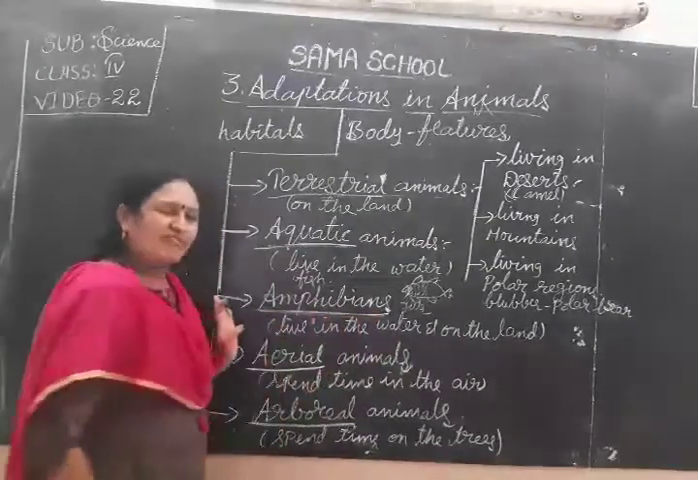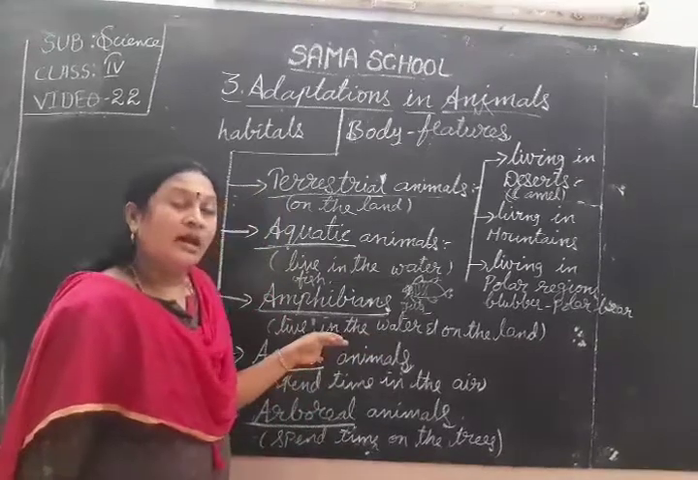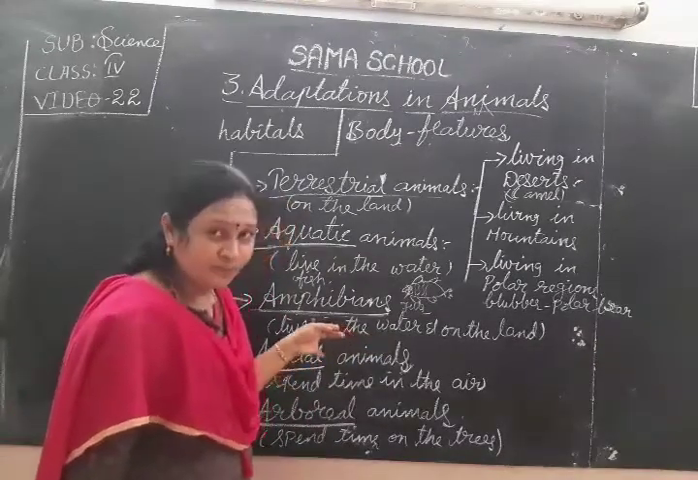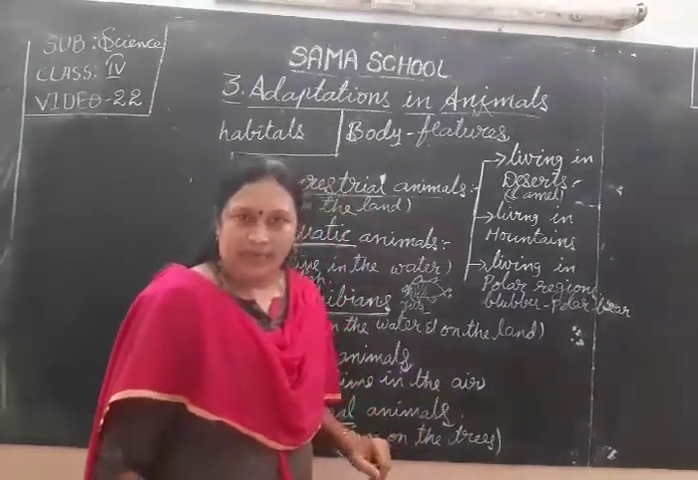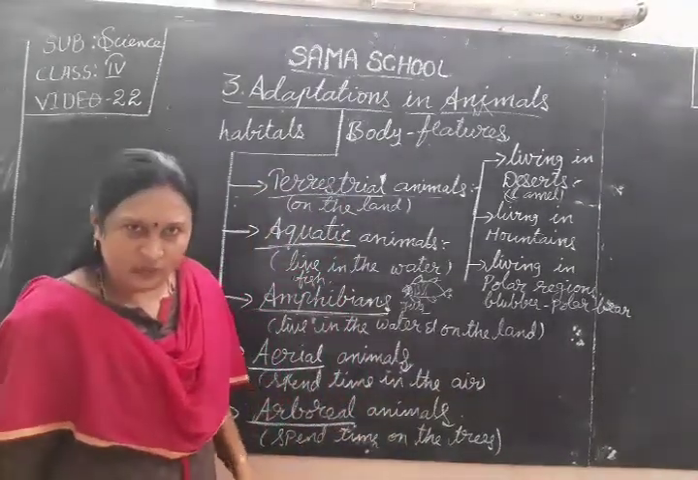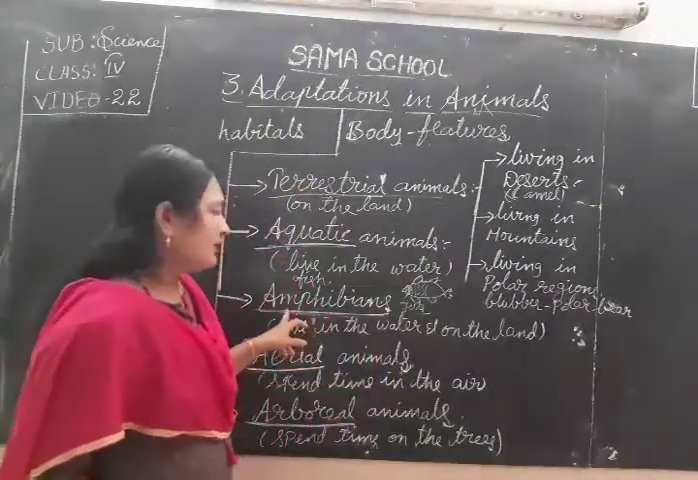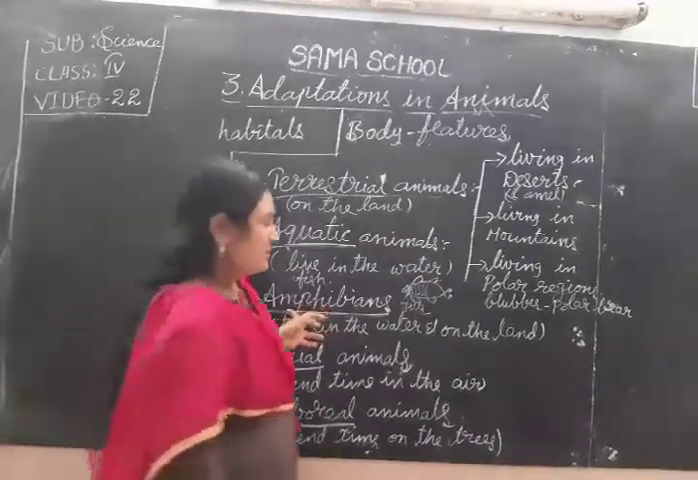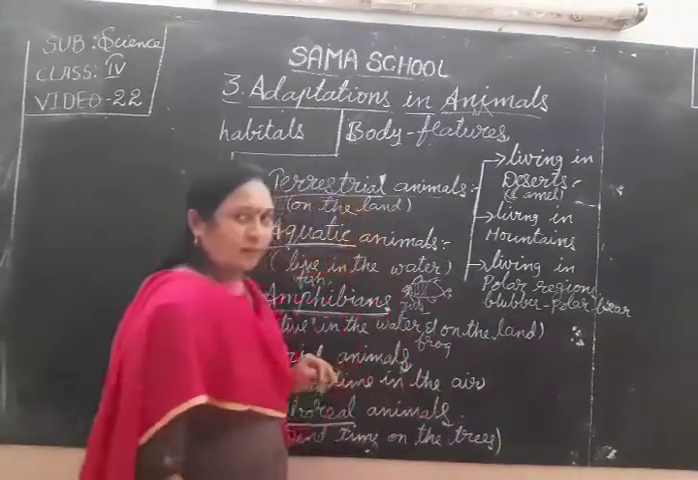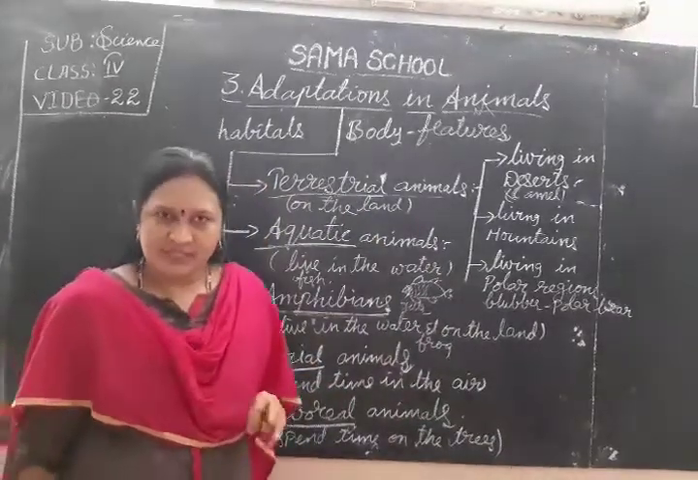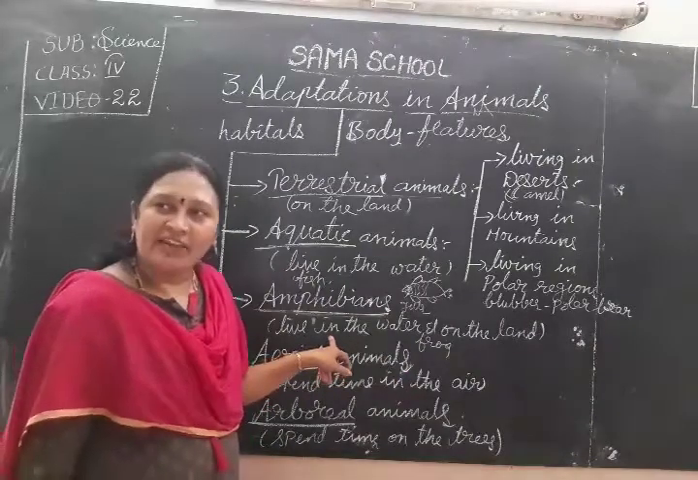Next, amphibians. What are amphibians? Animals that live in the water and on the land. They can live in both places. What are the examples of amphibians? Yes, frog. Regularly we see frog, toad, newts, salamander. All these are examples of amphibians.